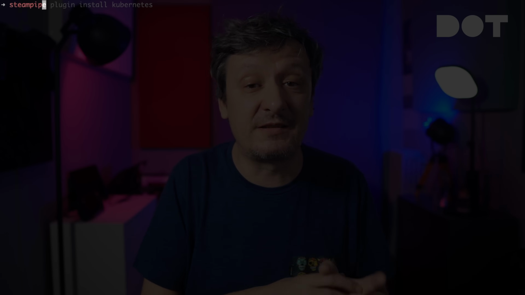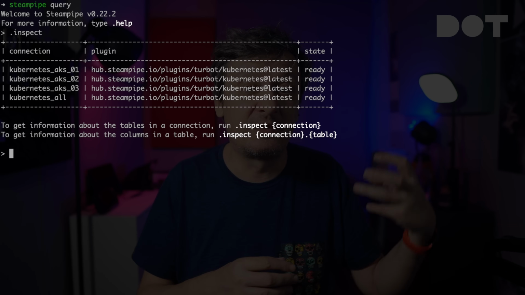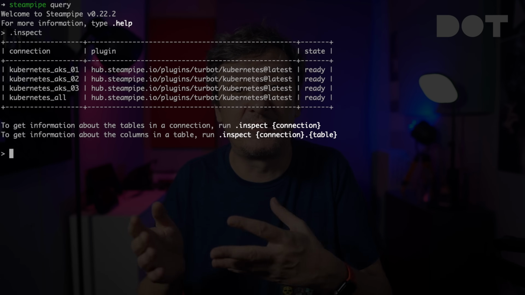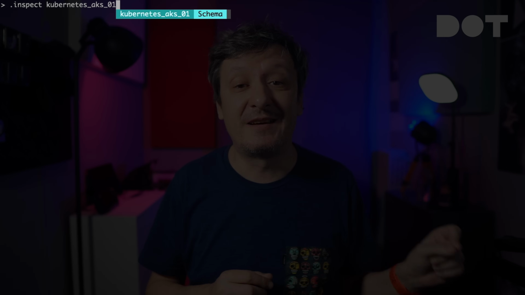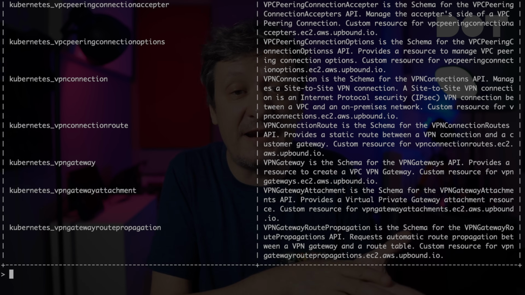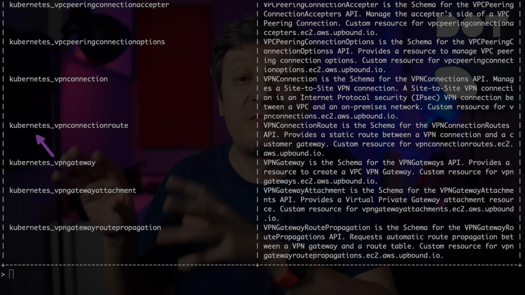Anyway, now that we configured Steampipe to work with 3 Kubernetes clusters, we can use the CLI to query it. And from here on, we can, for example, ask it to inspect itself. We can see that it established connections with the 3 clusters as well as the aggregate connection to all the clusters. If you would like to see which tables it created for, let's say, the AKSO1 cluster, we can inspect that as well. We can see the tables representing resources and custom resources are there, all prefixed with Kubernetes to distinguish them from tables coming from other sources.